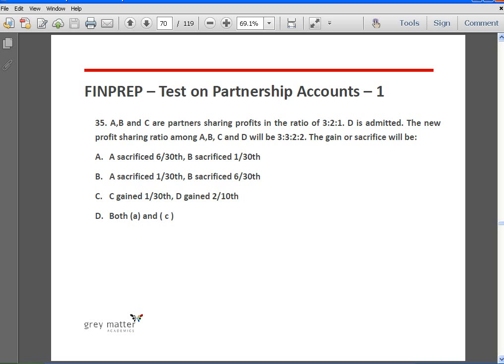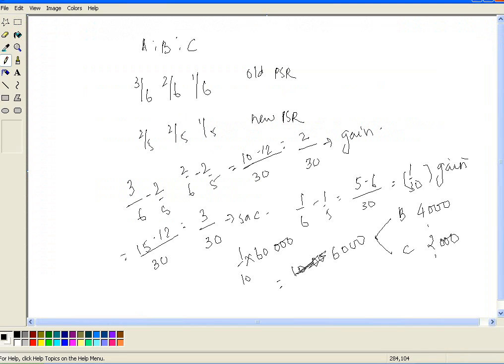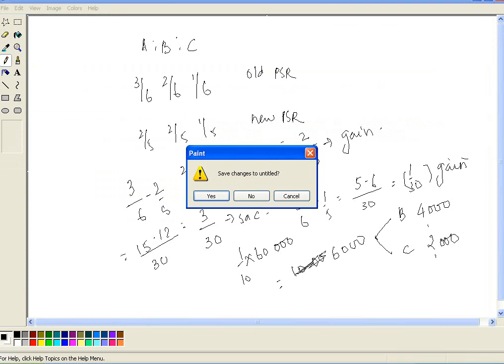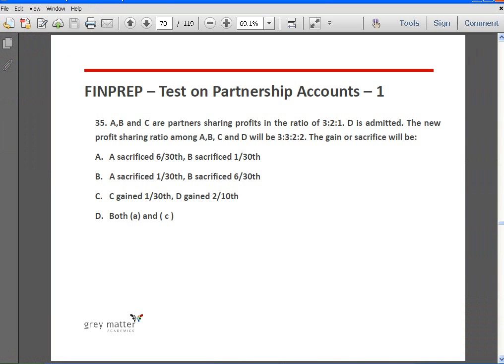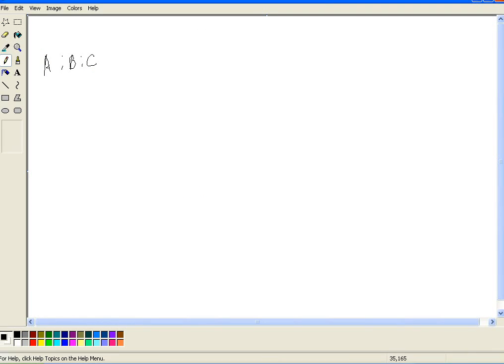The gain or sacrifice will be, okay, so let us take A is to B is to C. The old ratio is 3/6, 2/6, 1/6. This is the old PSR.